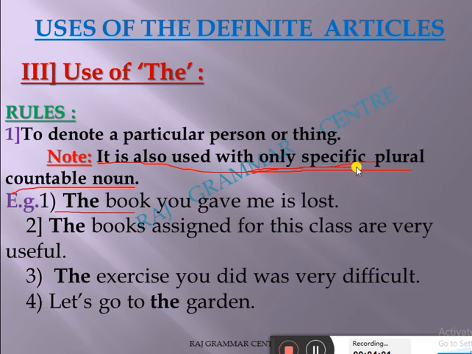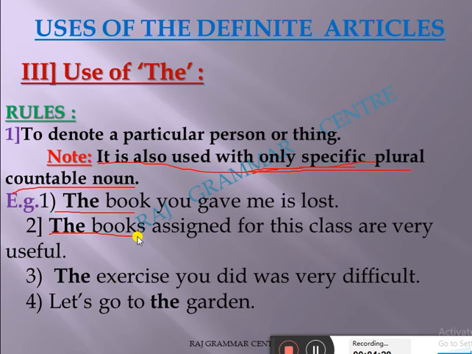See, the books assigned for this class are very useful. Yes, this doubt will come in your mind, how do I use the here? Like the previous example, the book you gave me is lost. Suppose I say the books you gave me is lost, that is wrong? We can't use a article before a plural countable noun.